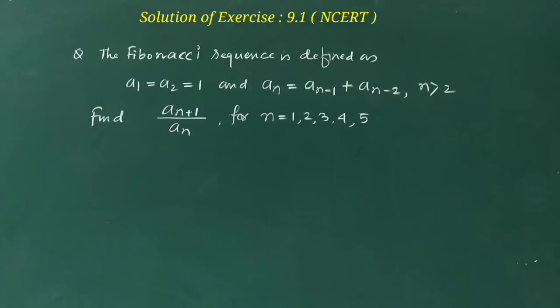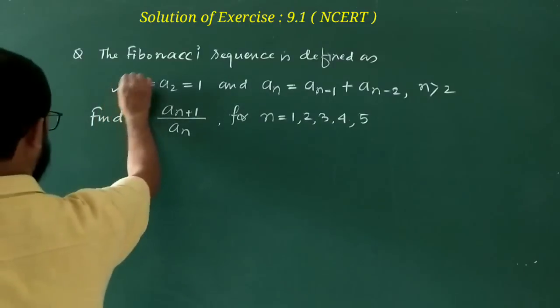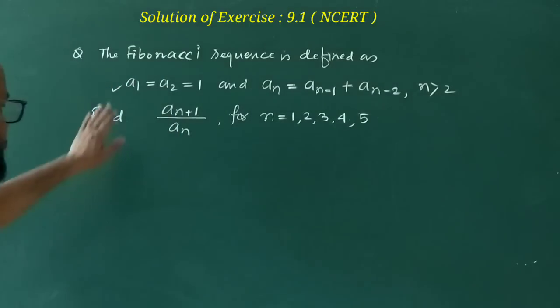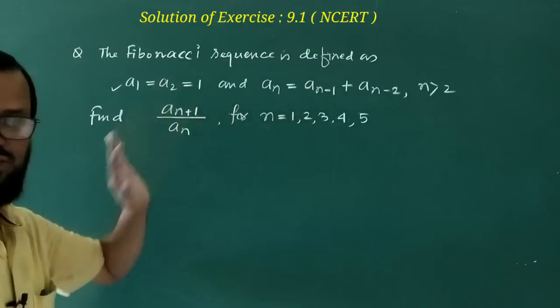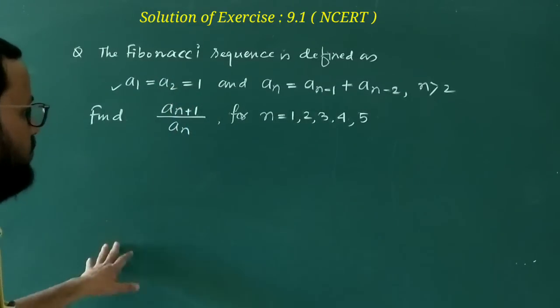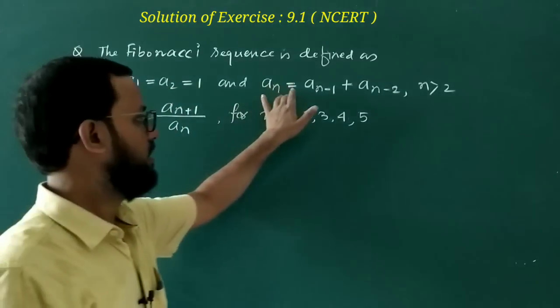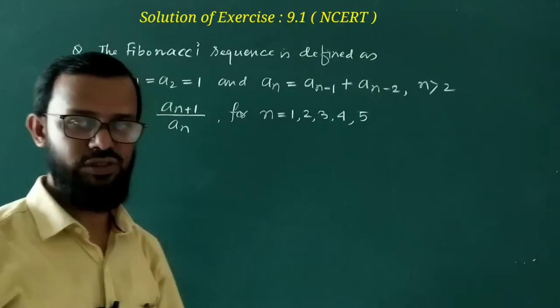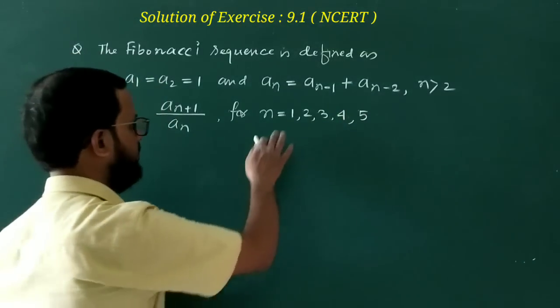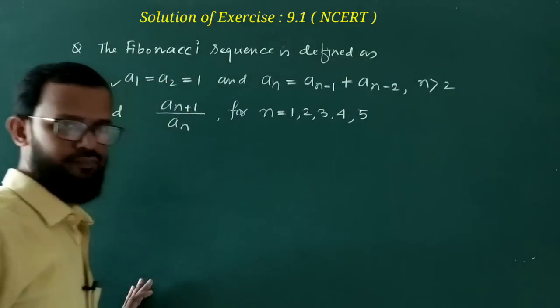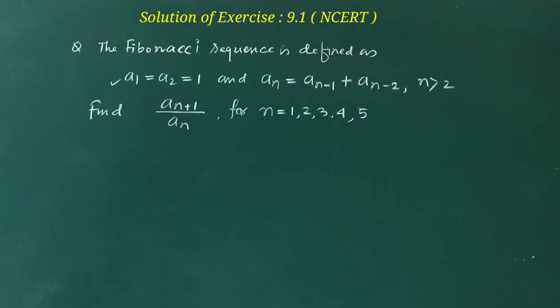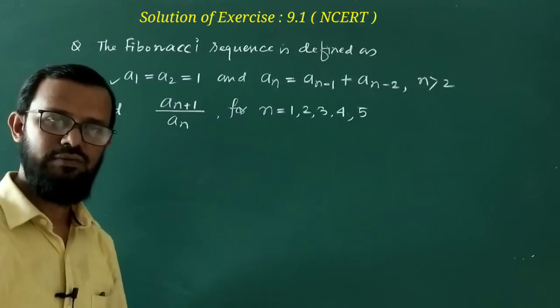Okay, this is the question related to the Fibonacci sequence. The Fibonacci sequence is this one. I already explained it to you. In the Fibonacci sequence, the first two terms are the same, equal to 1, and the other terms are related by this recurrence relation. Whatever other terms come will be obtained from this relation. Whatever sequence you get, this is the Fibonacci sequence.